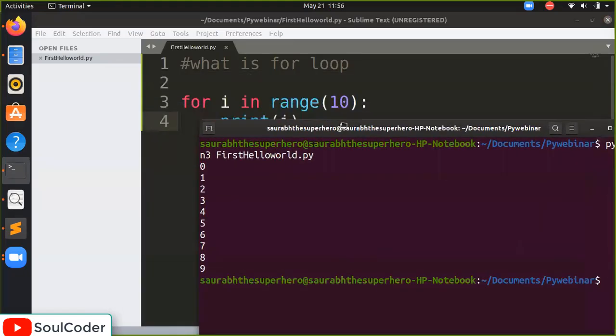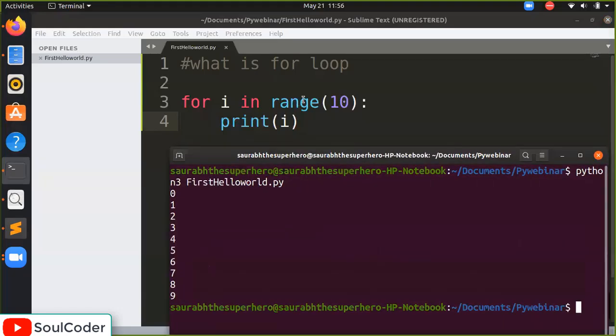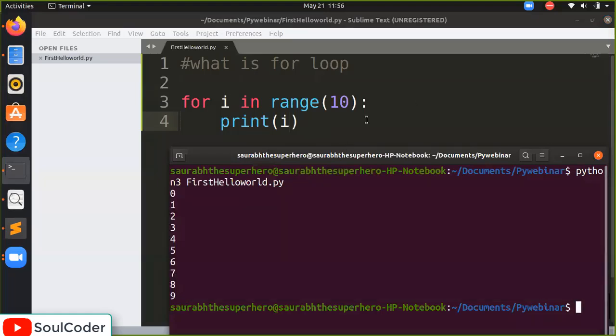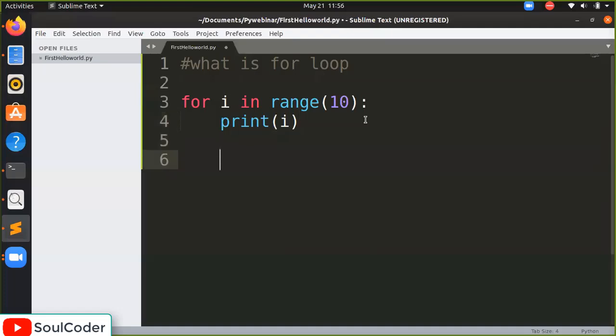So what happened? If you see properly, for i in range 10, all the numbers from 0 until 9 are printed. So let's understand what exactly happened. What is the range function? Range is the limit you give. It will create a list of numbers from 0 to 9, and it will iterate through it.